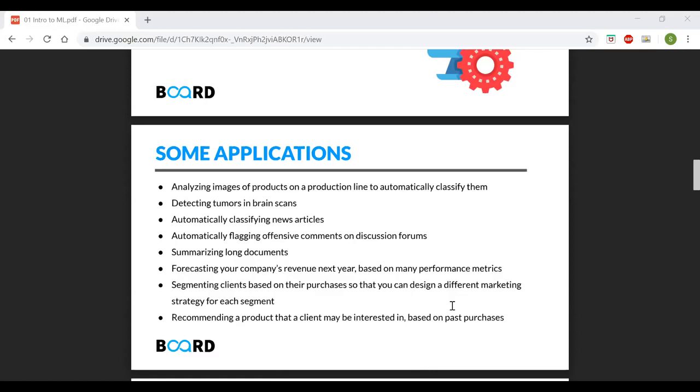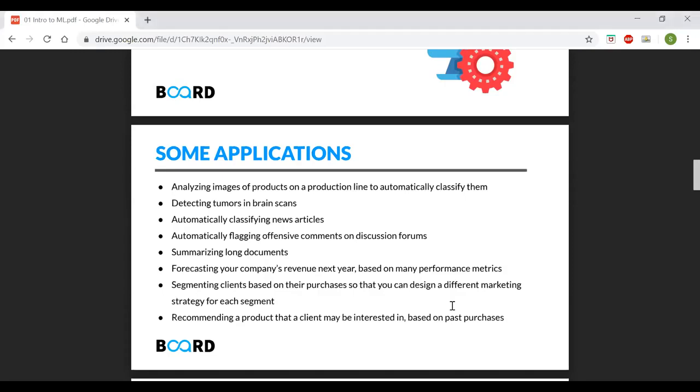Yeah. Companies have this strategy of coming up with different options for different segments. So they want to design different advertising campaigns for different segments. They do it using machine learning, and also recommending a product. You might be seeing recommendation engines everywhere, in Flipkart, in e-commerce, everywhere, right? Whenever you click on a product, you will see related products or other products you might be interested in. That comes with machine learning.